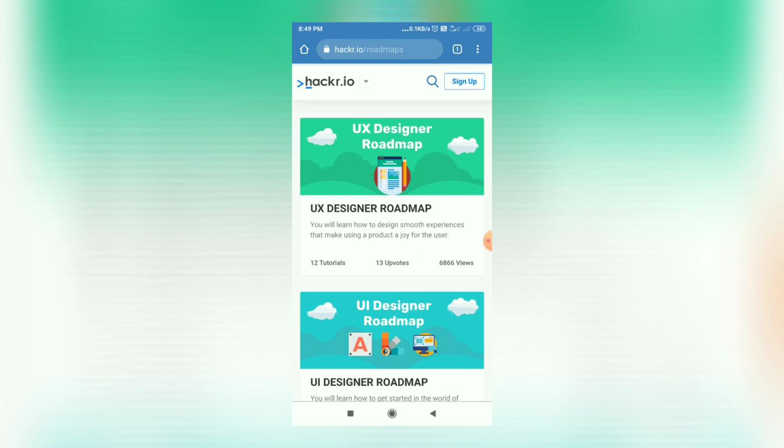So friends, this is how the hackr.io website will help you find the best and free resources, courses and tutorials across the web in various categories like programming, DevOps, data science, design, etc.